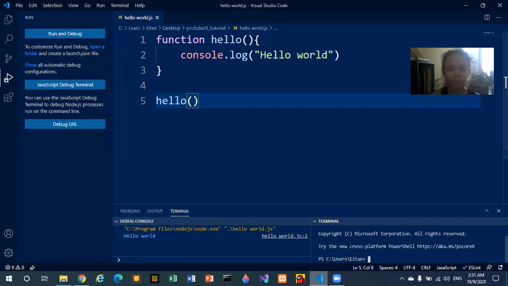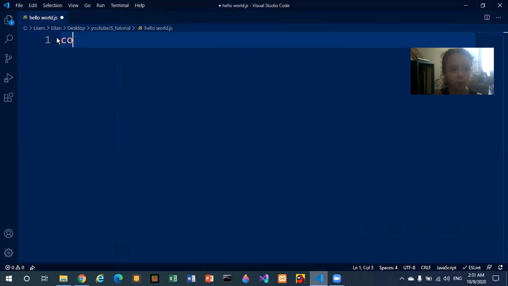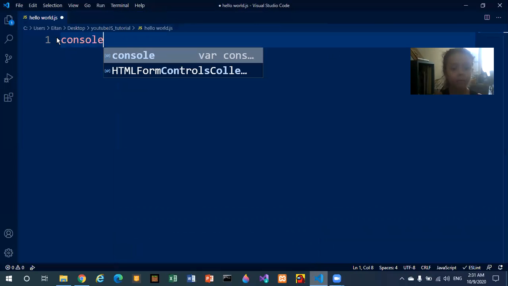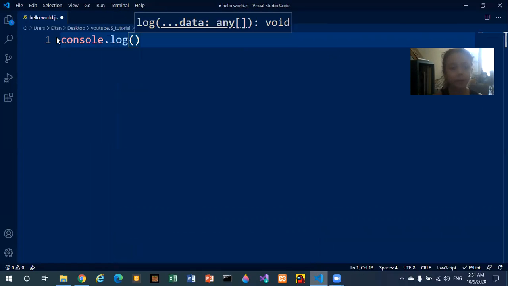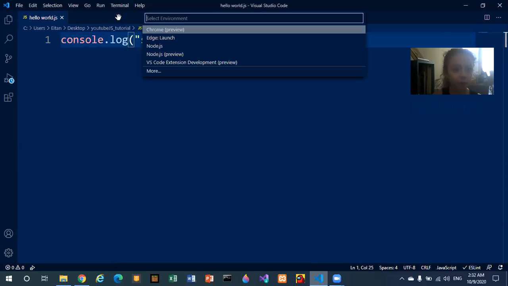Now let's spice things up. Now we're gonna use real JavaScript. So instead of this, we're gonna write console.log, open brackets, single quotes or double quotes. I like doing double quotes, and then stay safe. That's actually true because of this whole COVID thing. So stay safe, everyone. I'm gonna do start debugging, Node.js.